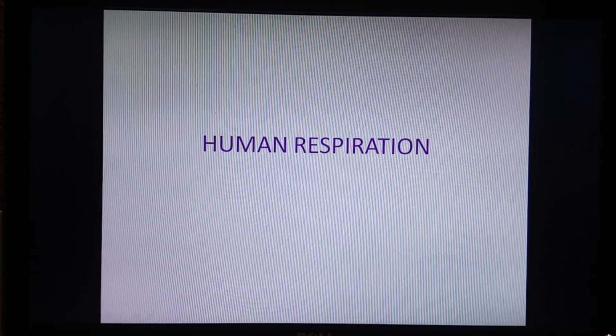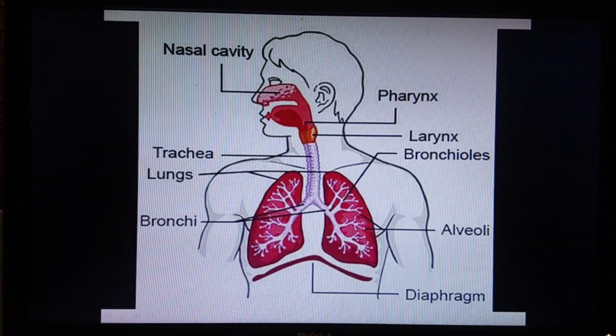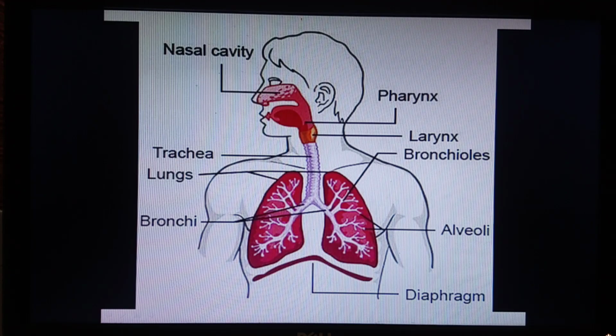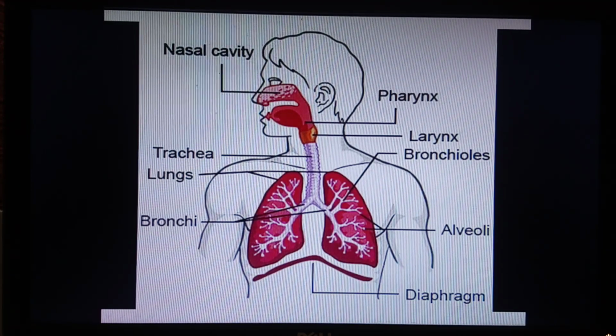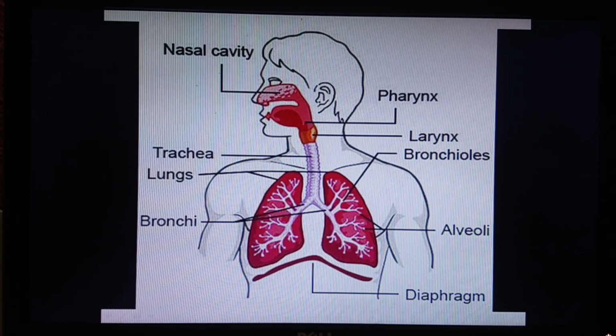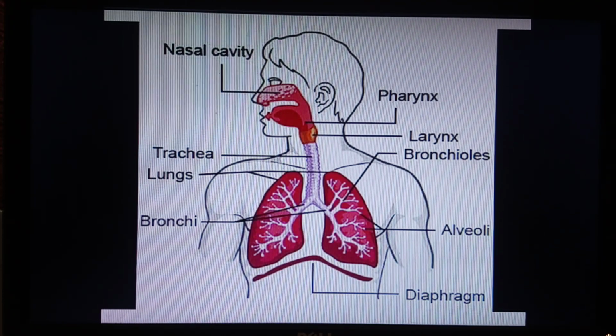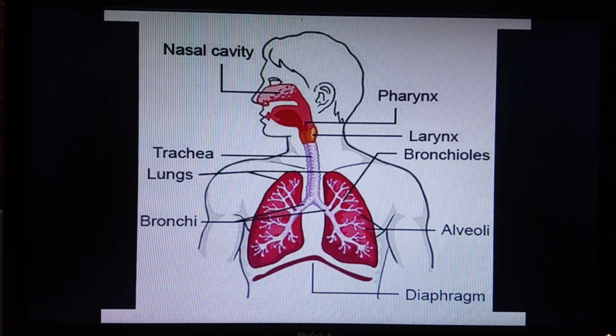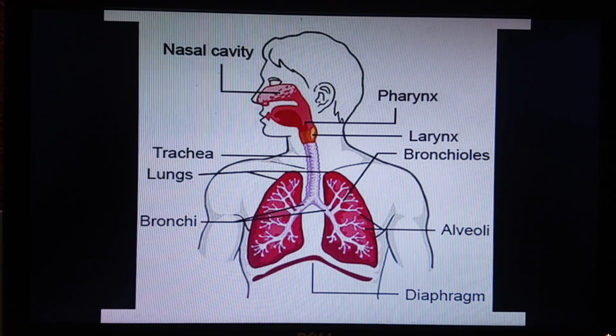Human respiratory system consists of two major components: respiratory tract and respiratory organs. The respiratory tract includes external nostrils, nasal cavities, pharynx and trachea. The respiratory organs are a pair of lungs.